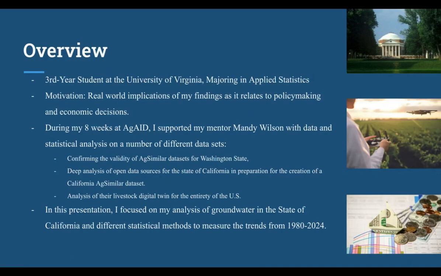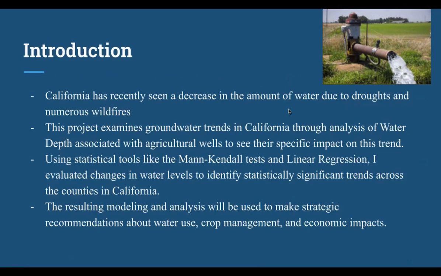For the purposes of this presentation, I focus my analysis on the groundwater in the state of California and different statistical methods to measure the trends from 1980 to 2024. California has seen a lot of decreases in the amount of water due to a number of droughts and numerous wildfires. This project examines groundwater trends in California through analysis of water depth associated with agricultural wells to see their specific impact on this trend.